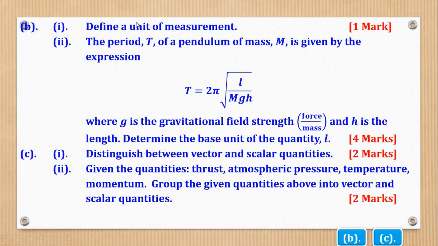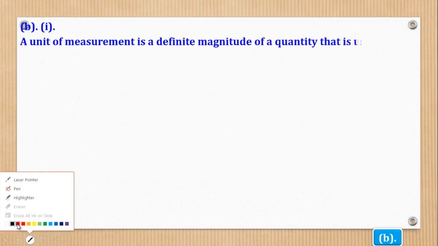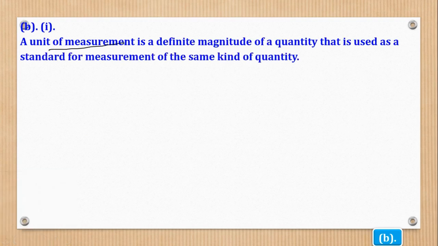So B Roman 1 says define a unit of measurement. So a unit of measurement is a definite magnitude of a quantity that is used as a standard of measurement. So the key word is this word standard. Standard of measurement of the same kind of quantity. So don't forget this word standard for measurement. That was Roman 1. Then what about Roman 2?